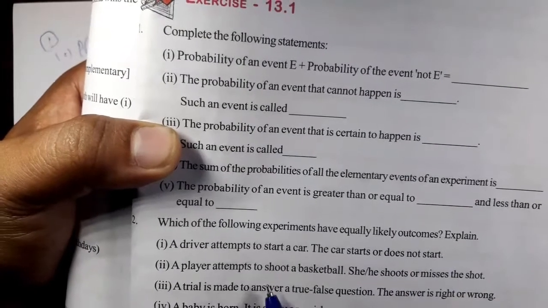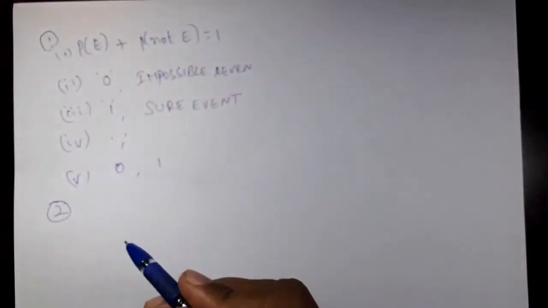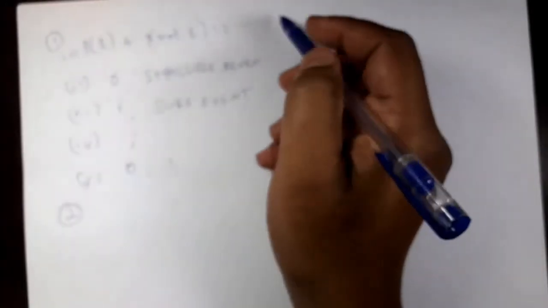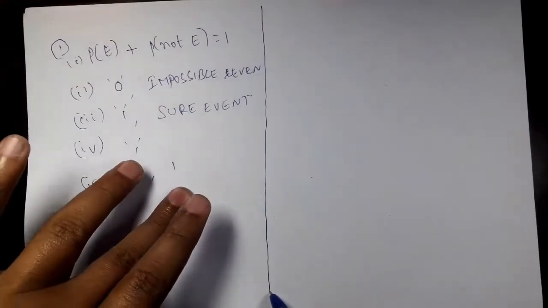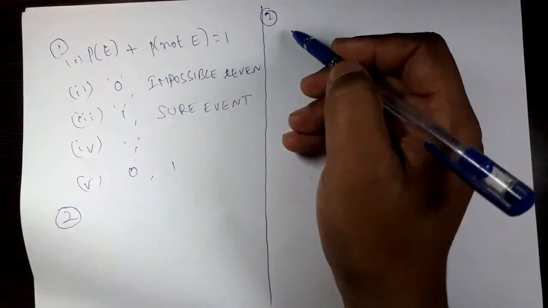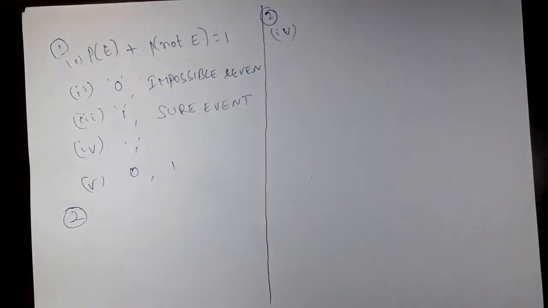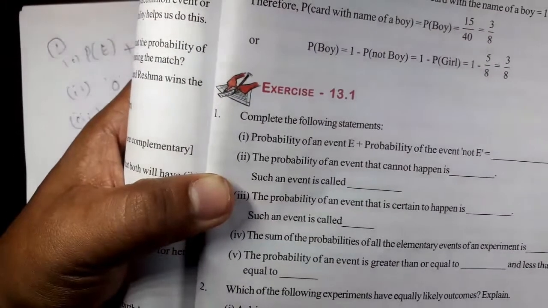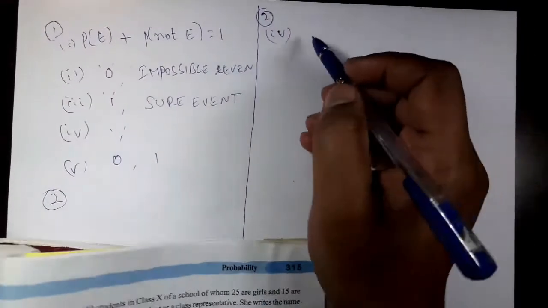Let us solve this question from the last part. Fourth one I am discussing first. What is the fourth part? A baby is born. It is boy or girl.